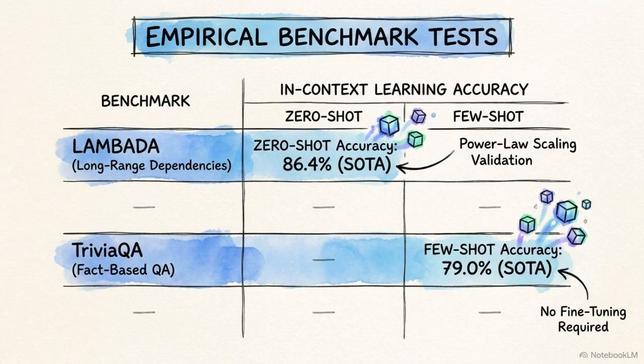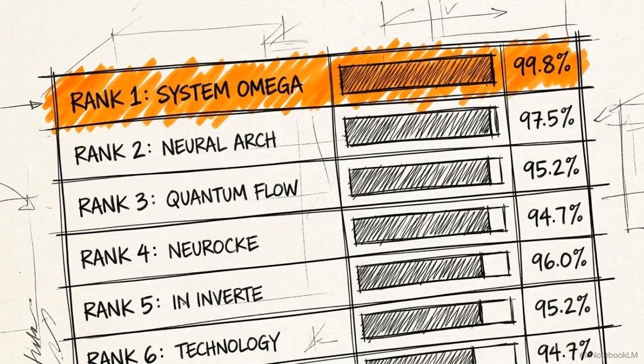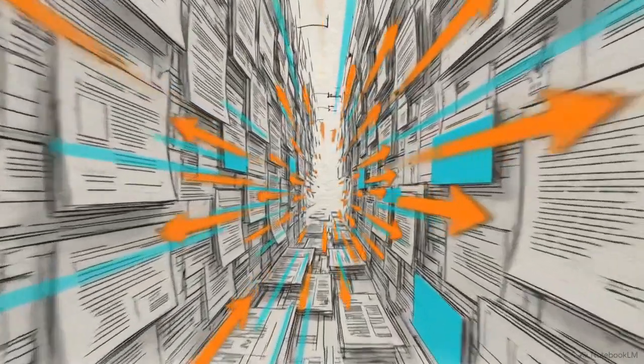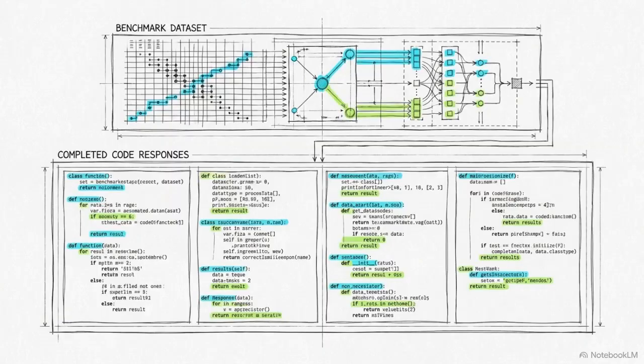The combination of power law scaling and in-context learning succeeds in empirical benchmark tests. On the Lambda dataset, which tests long-range dependencies, GPT-3 achieves an 86.4% accuracy rate strictly in a zero-shot setting. On Trivia QA, providing a few-shot demonstration pushes the model's accuracy to 79.0%. This raises the issue of data contamination. With 300 billion tokens scraped from the internet, researchers had to prove the model generalizes the tasks, rather than simply memorizing the test answers during training.